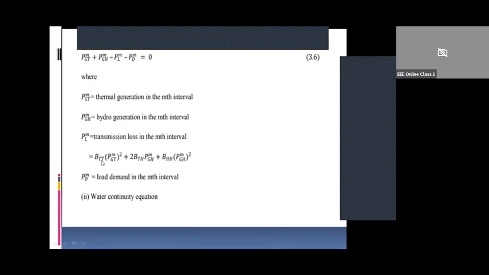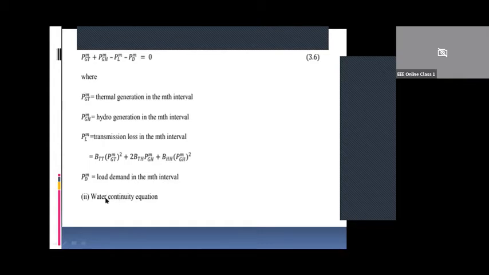So TT represents the thermal generation, similarly HH represents the hydel power generation, and BTH is both thermal and hydel. If you recall, we had written transmission loss equal to PG1 square into B11 plus B22 into PG2 square plus 2B12 into PG1 PG2. Same way here, G and H are replaced with 1 and 2 respectively. This transmission loss formula you have already derived in the 7th semester. Directly you can write, where PDM is equal to the load demand in the mth interval.